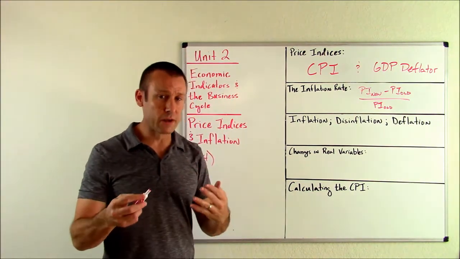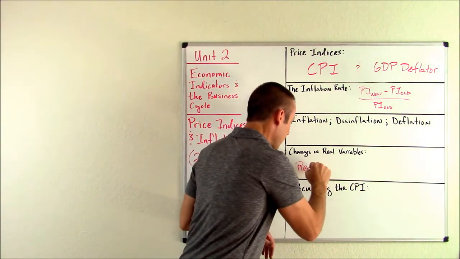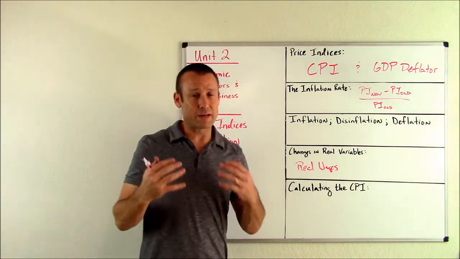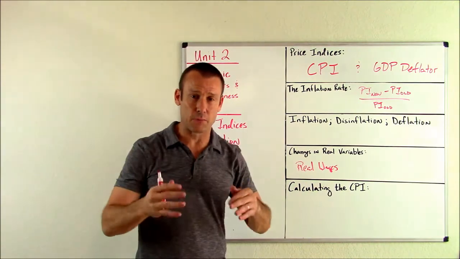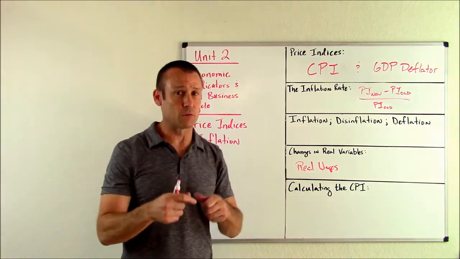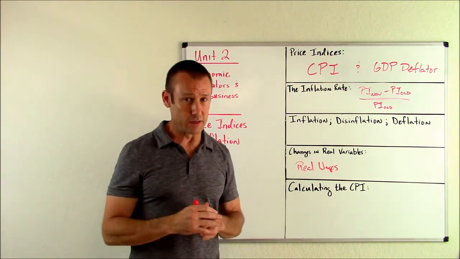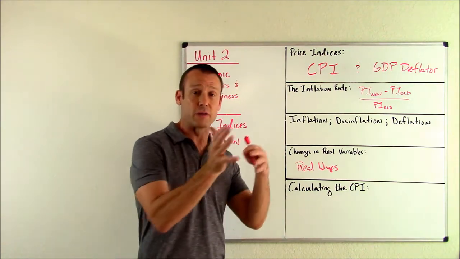Next, changes in real variables. The number one real variable that macro is going to care about is real wages. What economists like to say is that this is what people really, at the end of the day, care about the most. It's not a change in nominal variables, it's real variables. Let me give you an example. Your nominal wage is just the dollar amount of your wage. Certainly people do care about the dollar amount of their wage and they want it to go up.